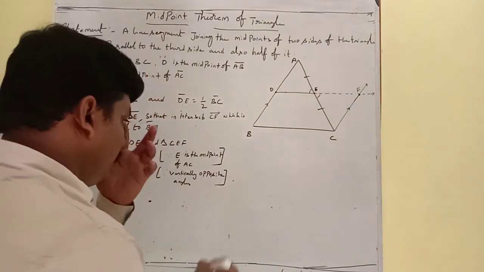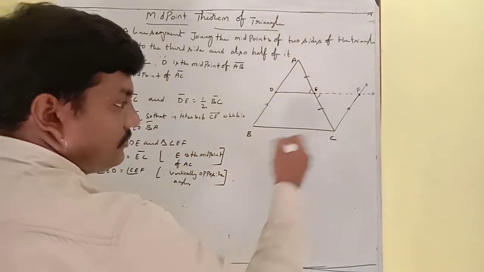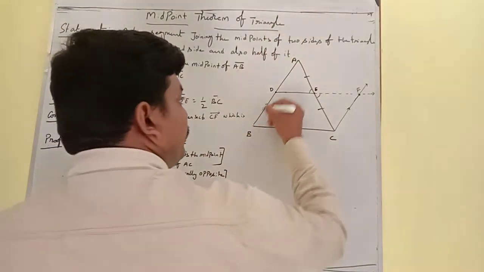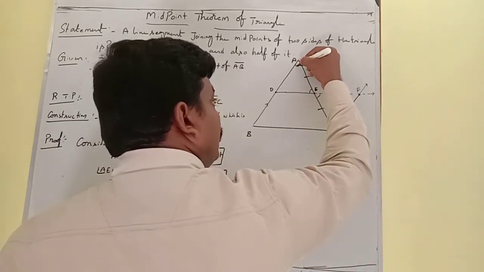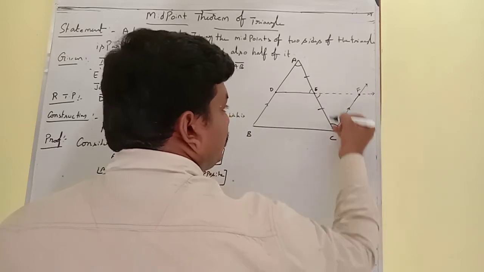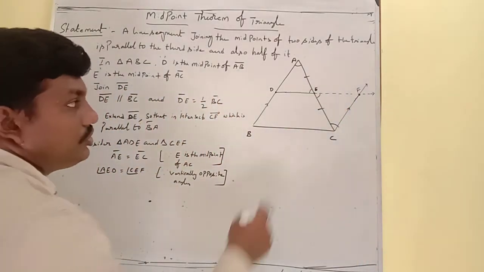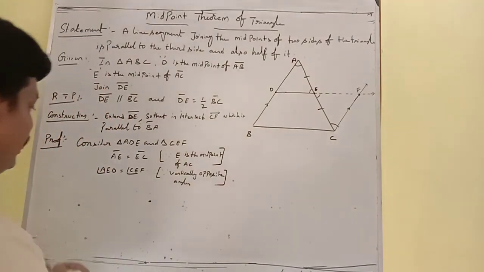Now BA is parallel to CF and AC is a transversal. This angle DAE is equal to this angle FCE because these two are alternate interior angles.